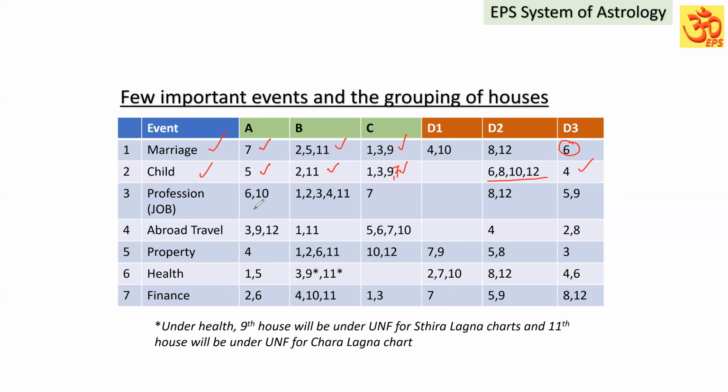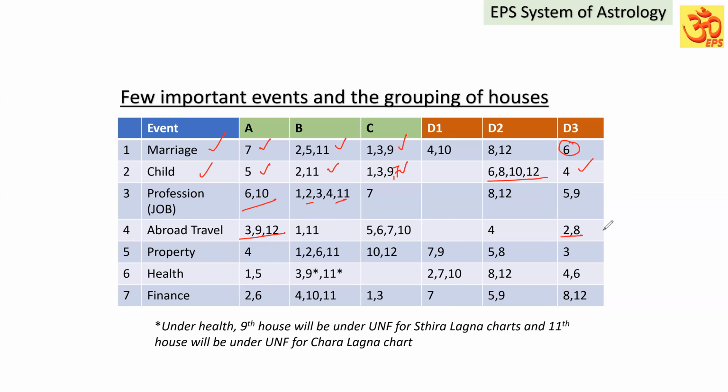For profession, job, the 6th and 10th, two houses, come under A. For abroad travel, 3, 9, 12, three houses come under A. In the B grade, mostly the second house and the 11th house will come. For abroad travel, the second house comes under D3, because the second house and 8th house are D3.